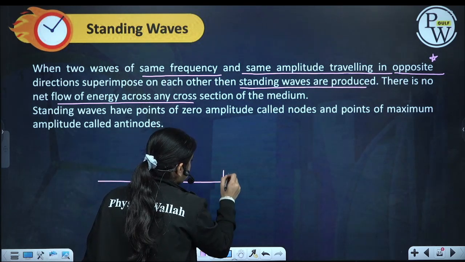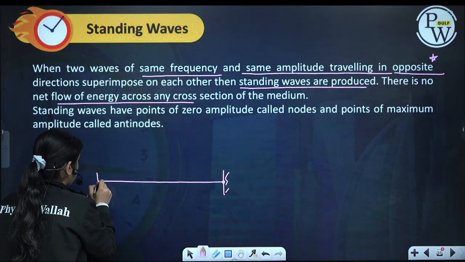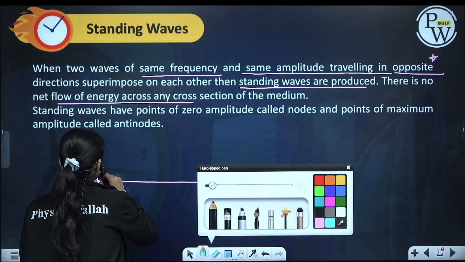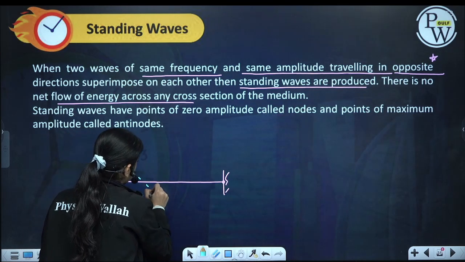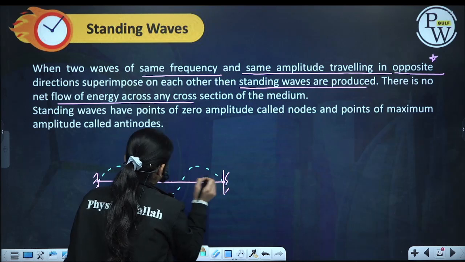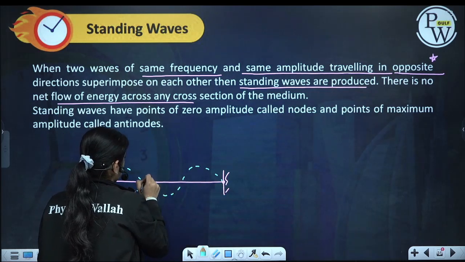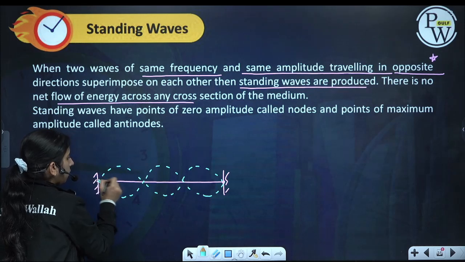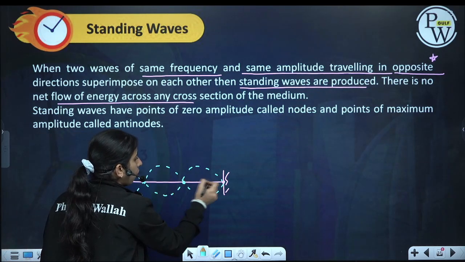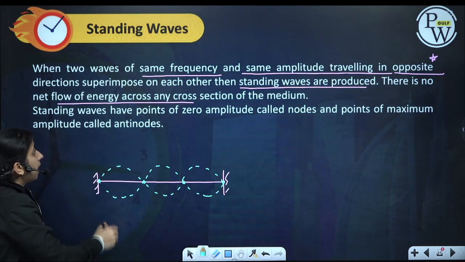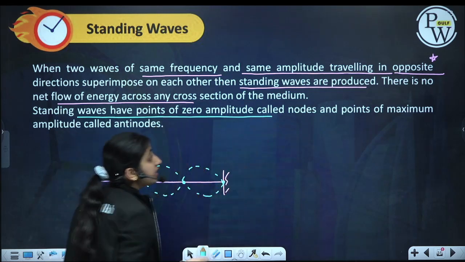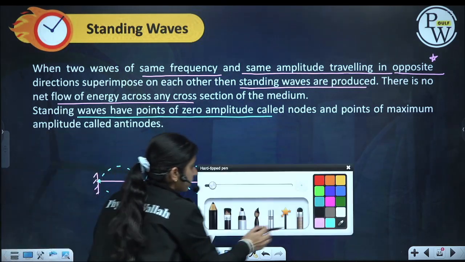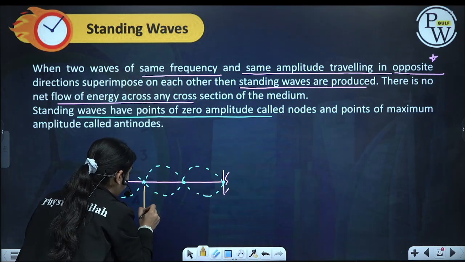Suppose we have these two fixed ends. A string is present between these two fixed ends. So how will a standing wave be produced? Like this. Now see, this particle will always be at 0. These are called nodes. These are points of zero amplitude. These particles will always remain at rest.